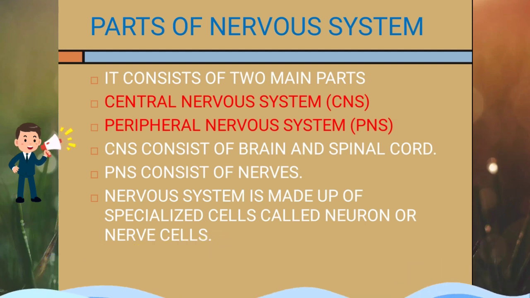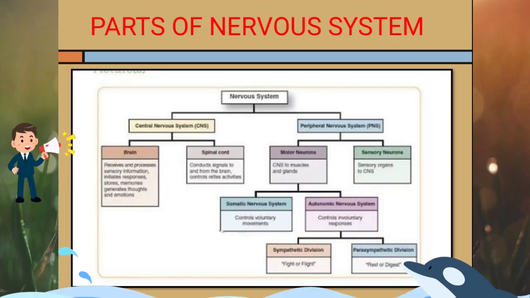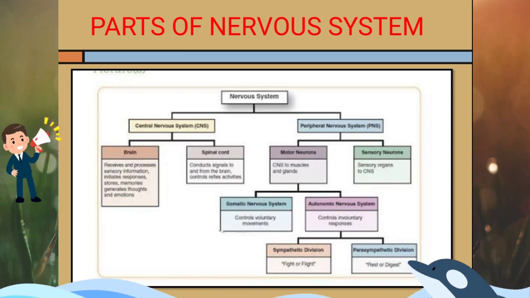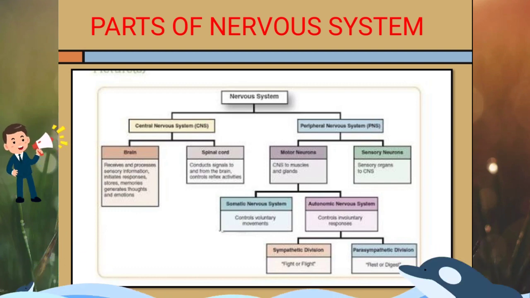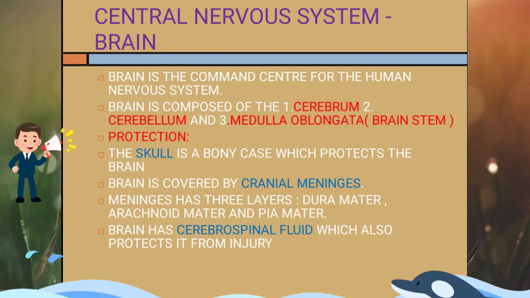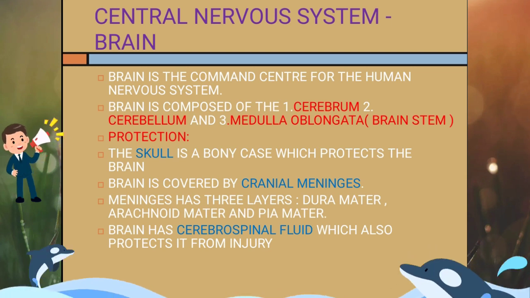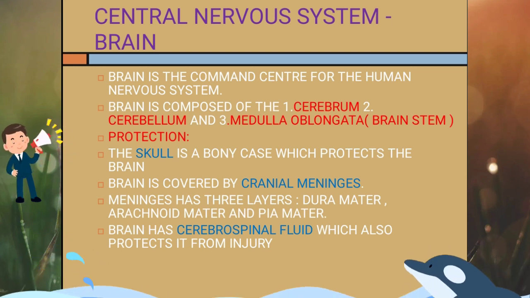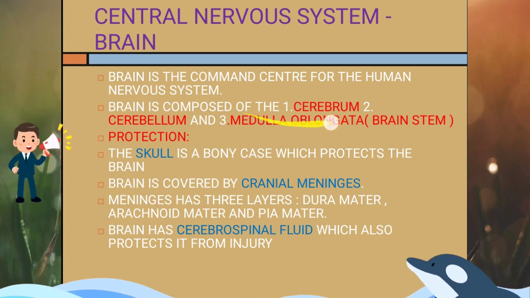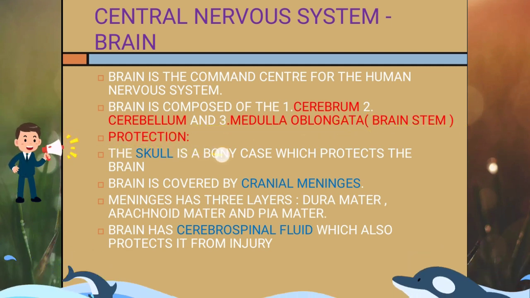Now this flow chart shows the parts of nervous system. It consists of central nervous system and peripheral nervous system. Now moving on to central nervous system, we will discuss the brain. Brain is the command center for the human nervous system. It is composed of three main parts: cerebrum, cerebellum and medulla oblongata, which is also known as brainstem.